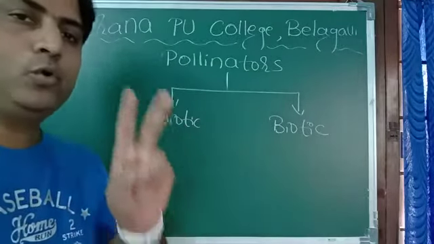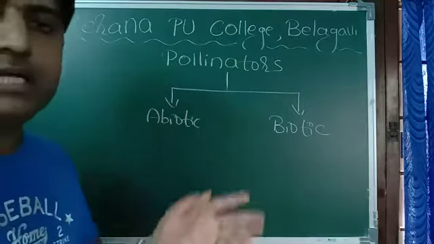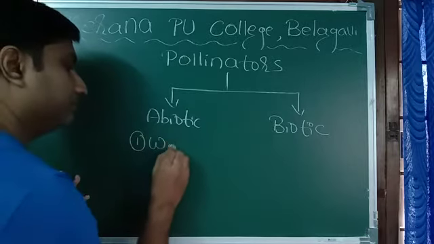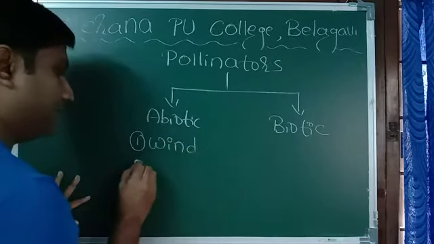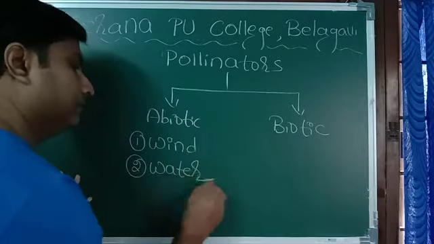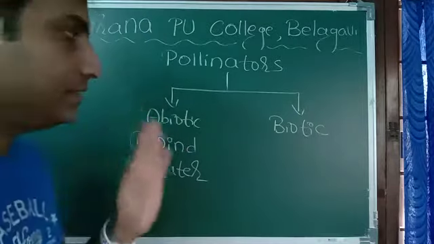We can give two pollinators as an example for abiotic pollinators or pollinating agents. One is wind and second one is water. These are the only two abiotic pollinating agents.